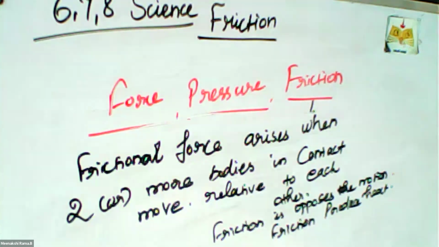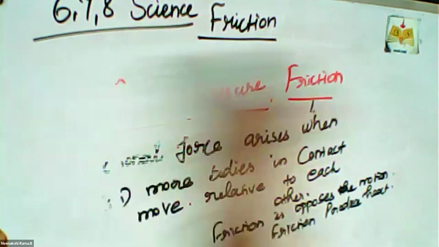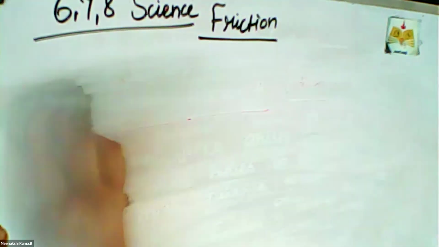Friction is nothing but the frictional force that arises when two or more bodies in contact move relative to each other. So what are the types of friction? There are different kinds of friction. One is static friction, another is kinetic friction.